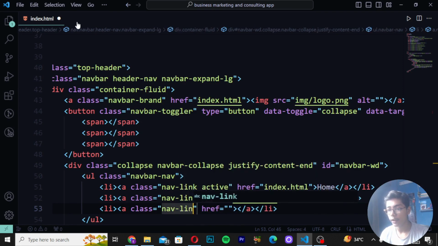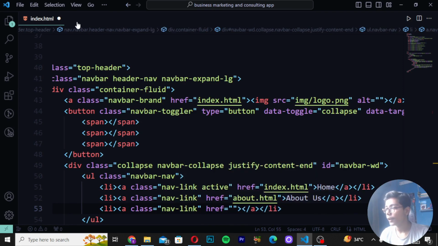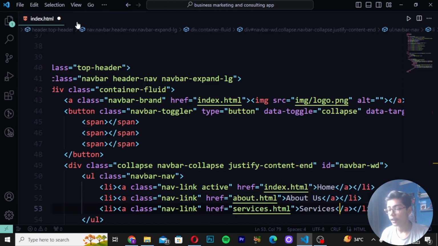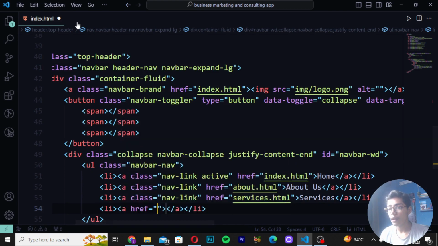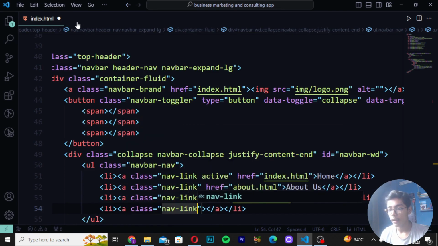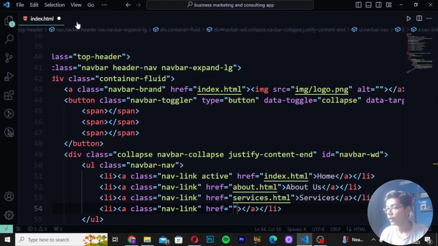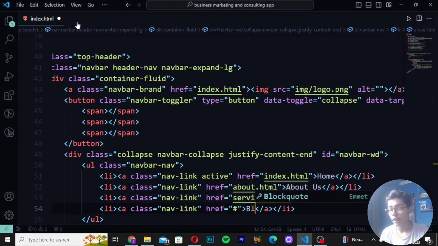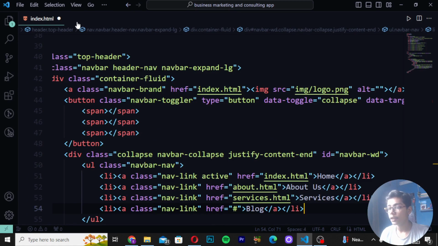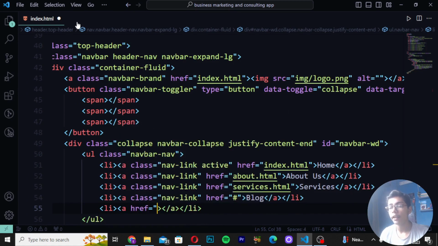So here I will be now writing this. Then in href I will be moving and writing services file, and here I will be writing services. Then you have to move down, li tag, and write here class navlink, and then write href, and then create here this tag and write here block. Then when you have written this, you have to write li tag, remove this href and write here navlink.